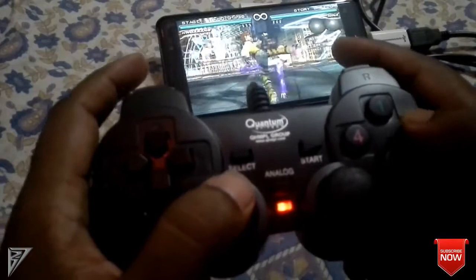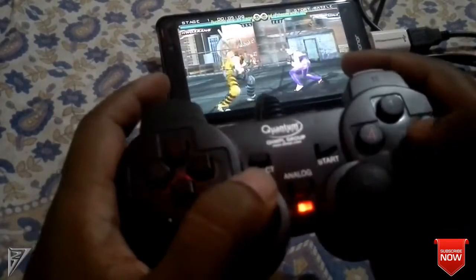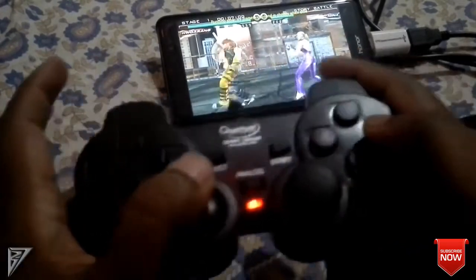You can see that this game controller is working perfectly with this PPSSPP emulator.